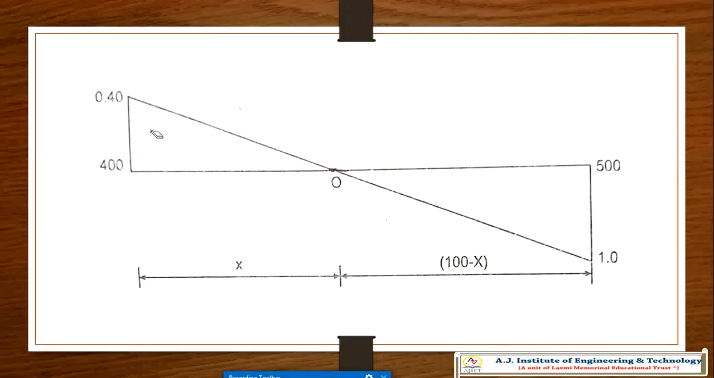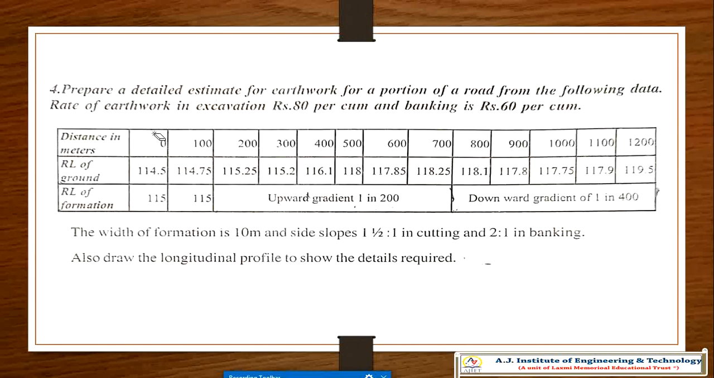Here there is one more important factor. I'll read out the problem first. One of the important considerations we have to make: prepare a detailed estimation for an earthwork for a portion of a road from the following data. The rate of earthwork in the excavation is 80.